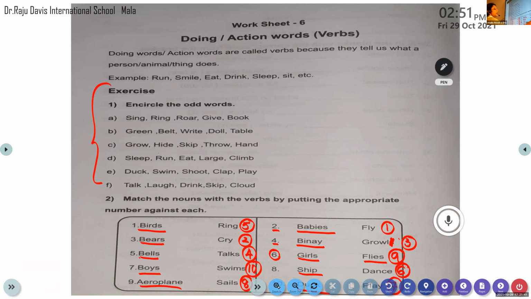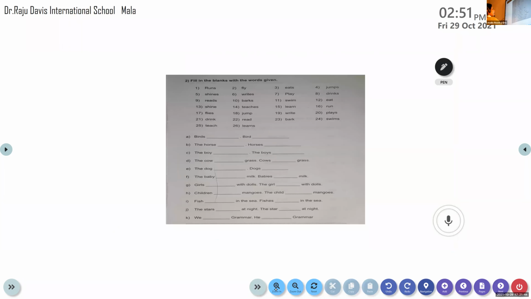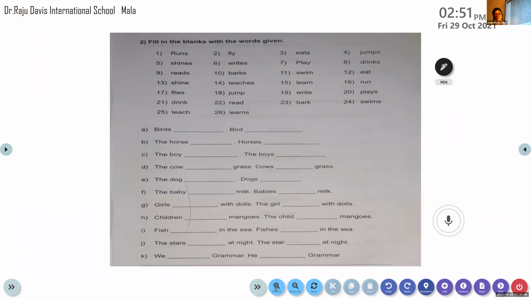Now the third exercise. To do this exercise, my dear children, we need to know the subject verb agreement rule. In the same sentence, you can see bird is given. The subject verb agreement rule tells us that if the subject is singular, singular means one, we have to add s or es to the verb.